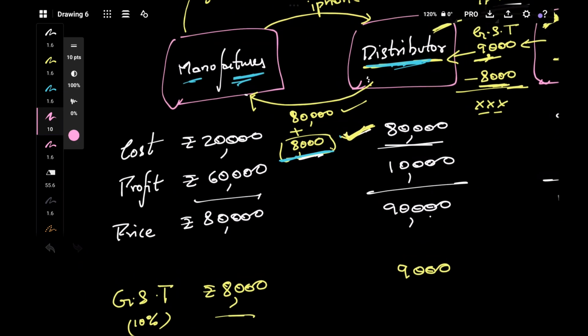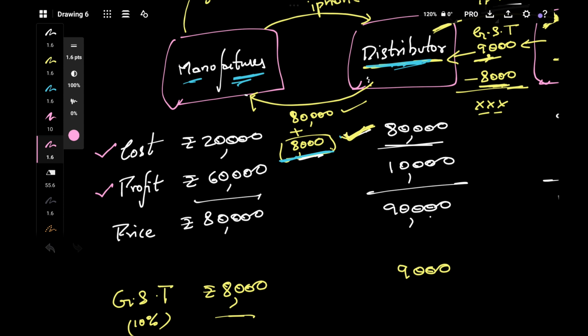See, this manufacturer, when he is manufacturing the iPhone, his cost is 20,000. That is his value addition. He is manufacturing something, he's manufacturing an iPhone. Here he is adding value, and there is some profit he is adding to it. Profit is also like value. It's nothing but like salary for an employee, like wages for labor. It is a payment, profit for ownership. So it is his value addition.